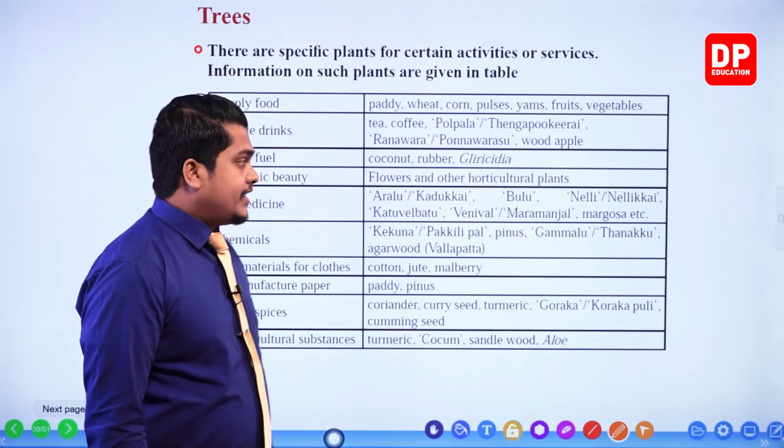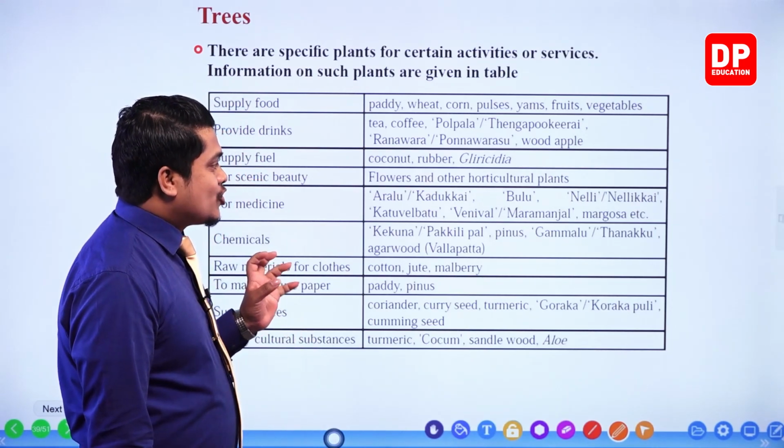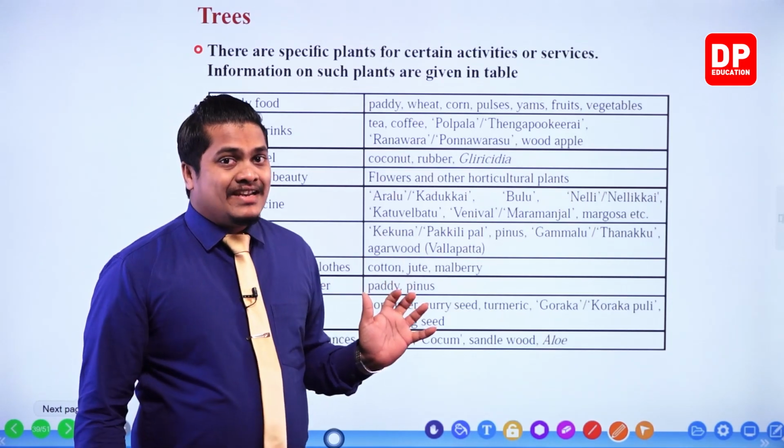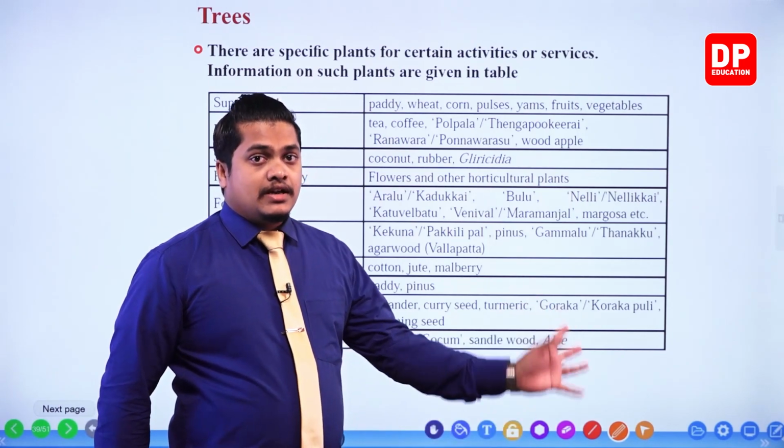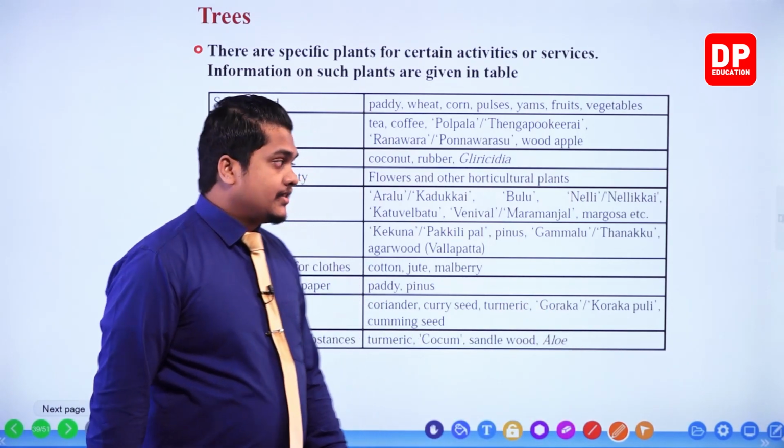The next one, for medicine, aralu, bulu, nelli, then katuelabatu, veniwel, right, and margosa. There are different kinds of plants and trees which are helpful in getting medicine, my dear children. So they have put etc. over there, so there are others as well, right?